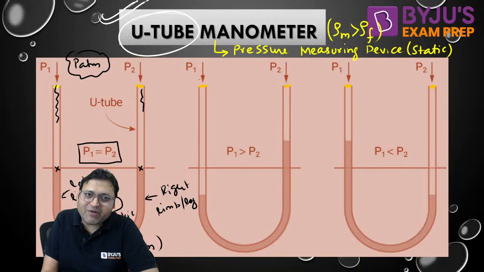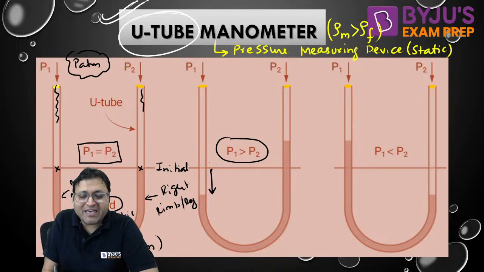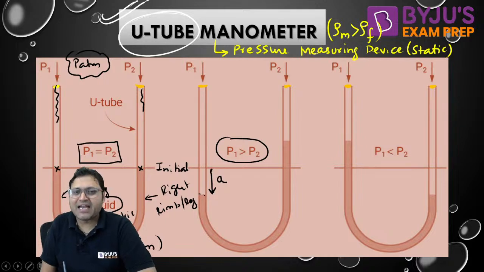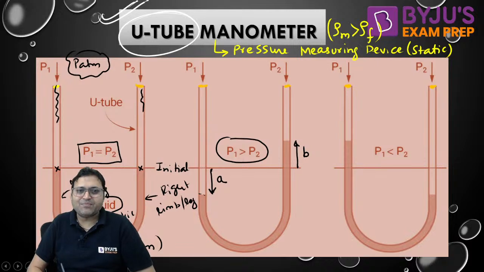Now, if P1 is greater than P2, then there will be a downward deflection of manometric liquid from the initial level. This is the initial level. Because P1 is more, there is a downward deflection of manometric liquid in the left limb, and an upward deflection in the right limb.